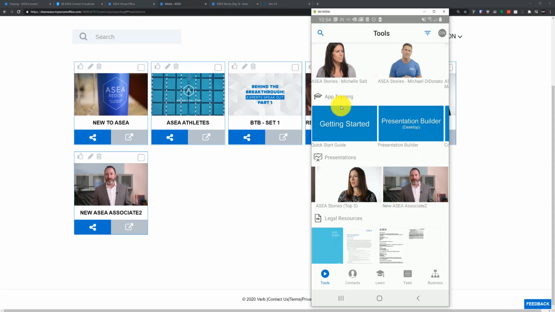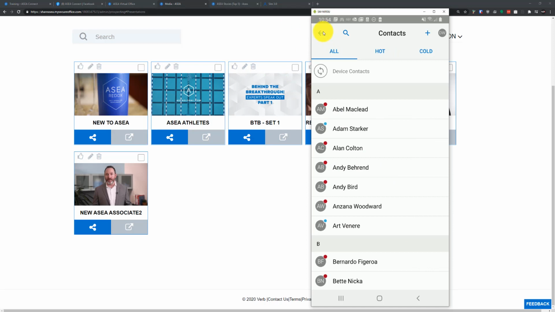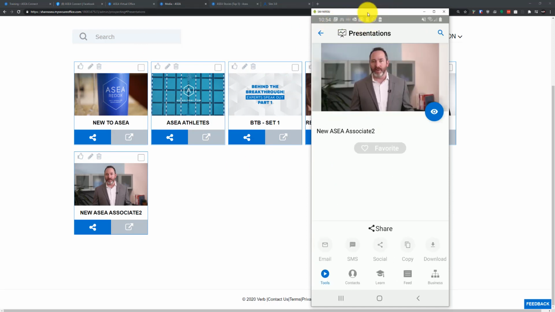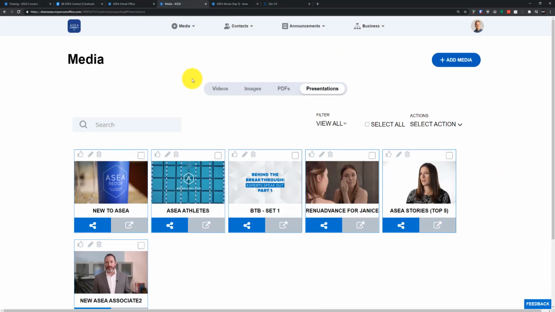The importance of having it in the app is you can now send this out via text message. So if you have a different downline associate that maybe you don't have their email for, you now have this presentation inside the app so that you can text it and send it off that way, instead of worrying about the desktop sending. So presentations on the desktop will transfer over to the mobile app. In that regard, I think that's done talking about the presentation builder. If you have any questions about that, we can open that up on the Q&A.